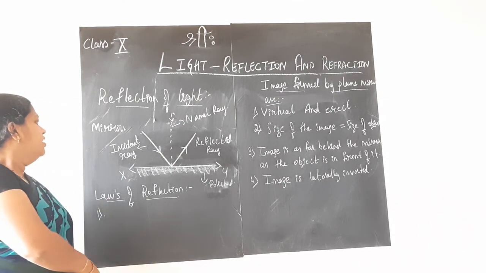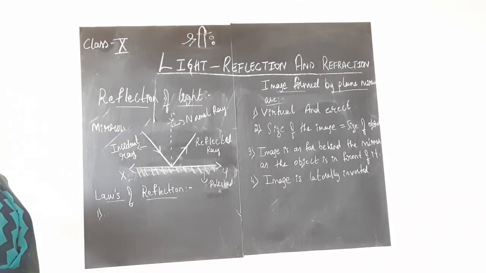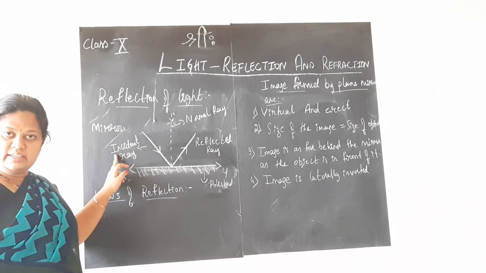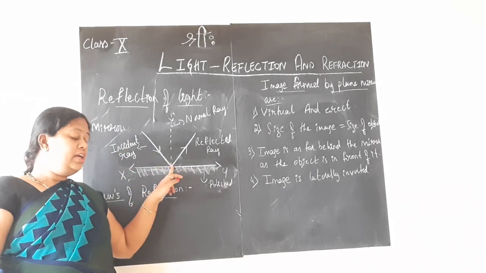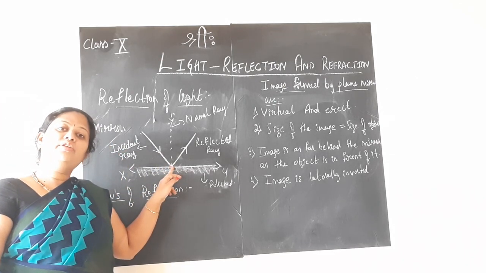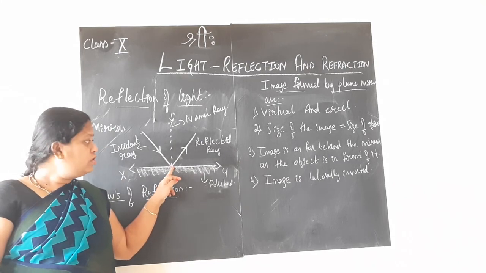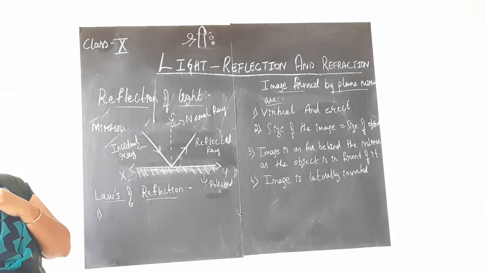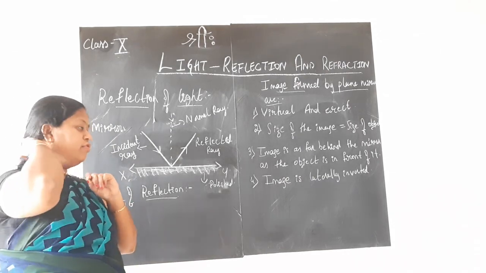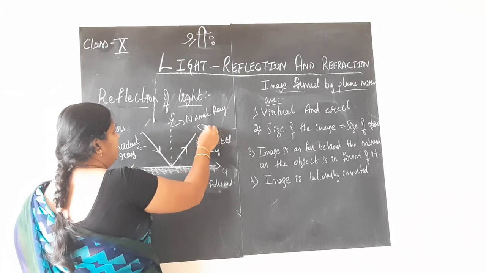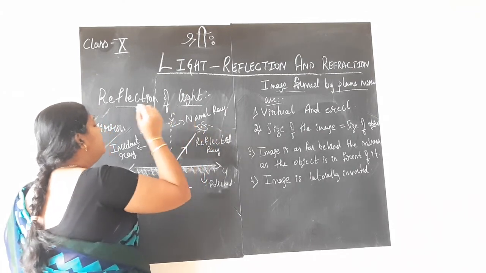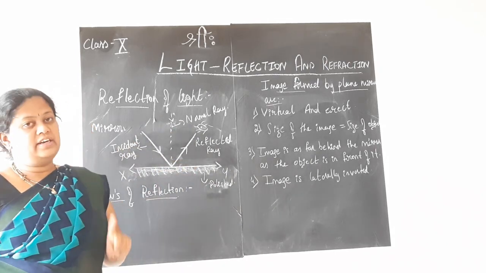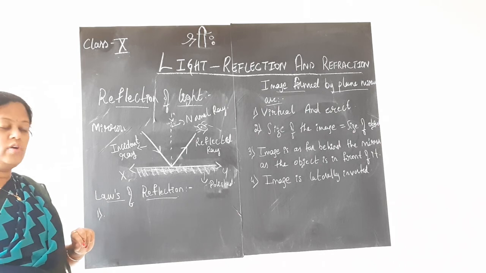So the light coming from the source will fall on the mirror, and that ray of light is called the incident ray of light. After falling on the mirror, the light will undergo the process of reflection. So the light coming out of the mirror is called the reflected ray. Why? Because it is getting reflected back and falling into our eyes. Hence it is called the reflected ray. Incident ray, normal ray and reflected ray. I am telling you again, arrow marks are very important.